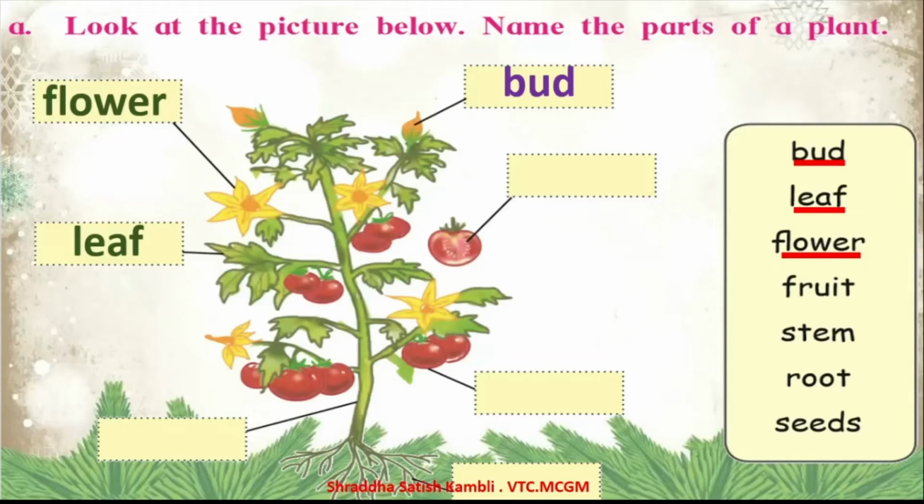Look at the next one. Fruit. So there are lots of fruits here. Let us see which is a fruit here. Yes, this is a fruit. Fruit means phal. Fruit. The next part of our plant is the stem.